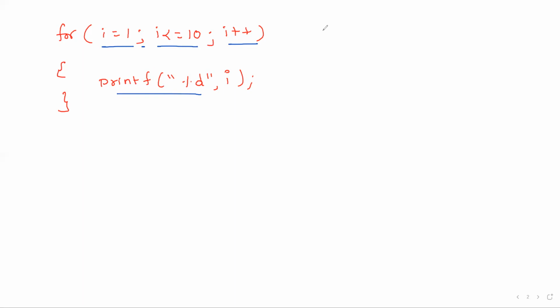Now some facts. Suppose you are not interested to do initialization here, you can write like this also. I is equal to 1, for, semicolon, I less than or equal to 10, I plus plus. The same printf statement. If you are not interested to write the initialization inside a for loop, if you are writing it outside, simply leave a blank space here.